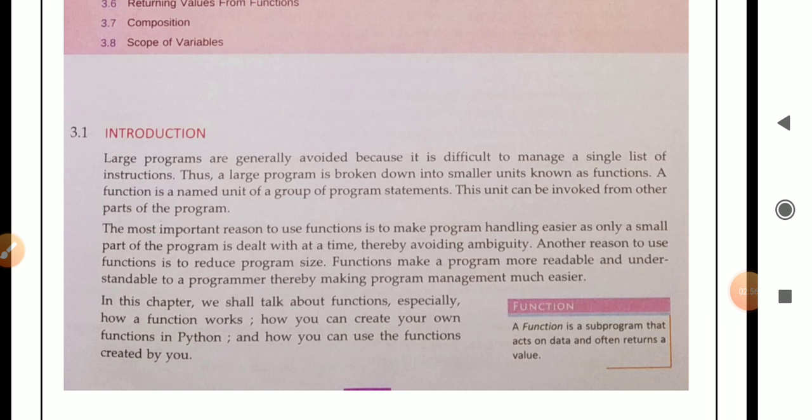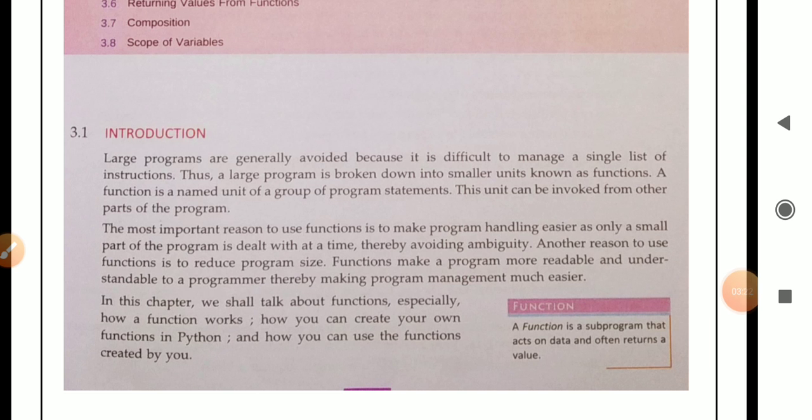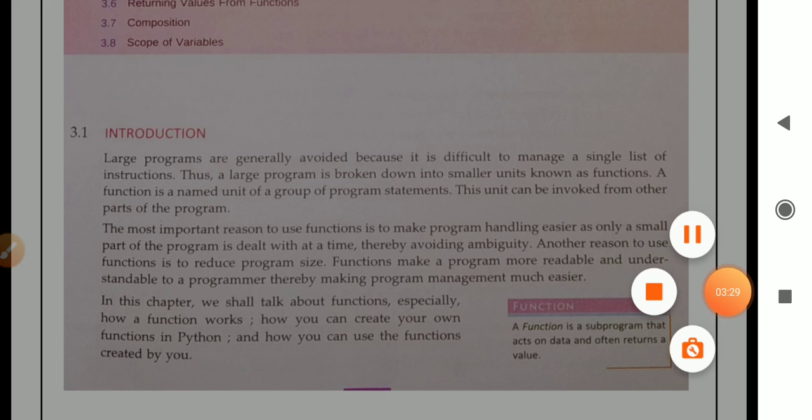In this chapter we shall talk about functions, especially how a function works, how you can create your own function in Python, and how you can use the function created by you. What is the definition of a function? A function is a subprogram that acts on data and often returns a value. Hence, a function is a small program that acts on data and often returns a value after calculation.